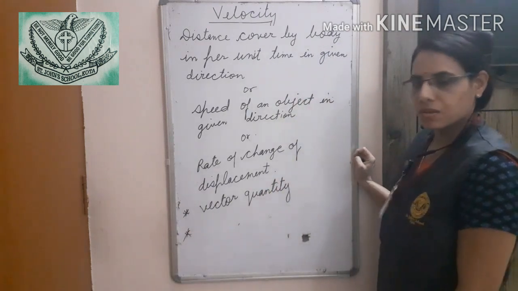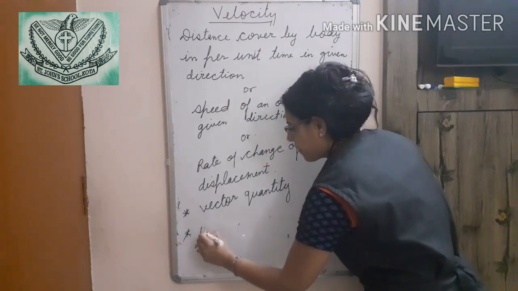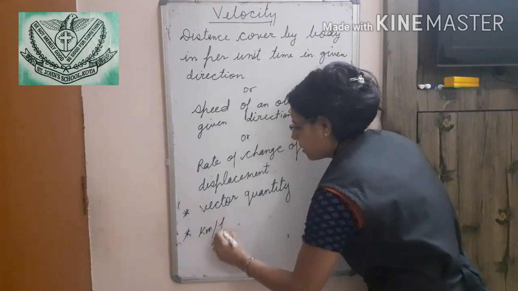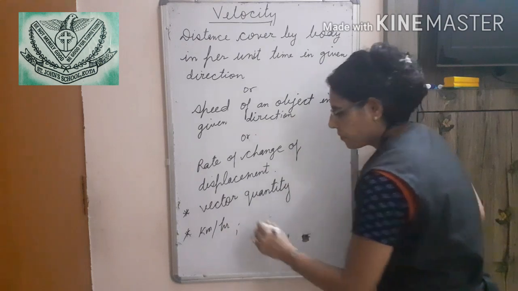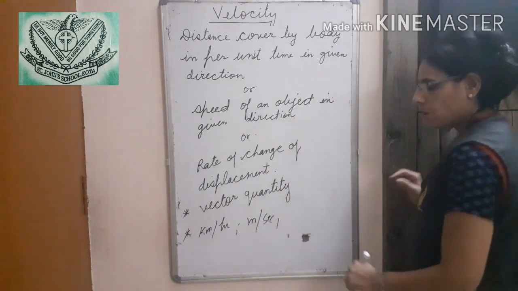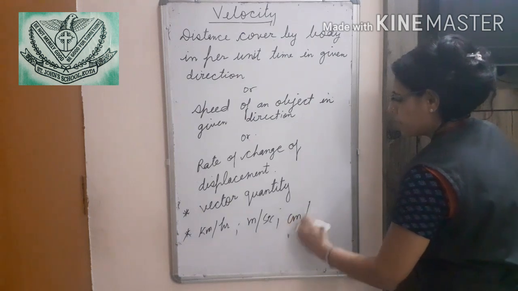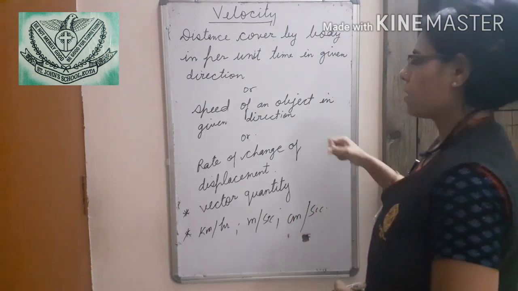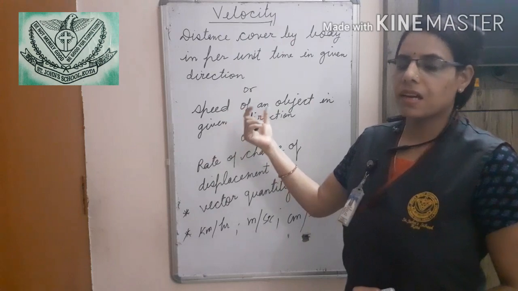Its unit will also be the same: kilometer per hour, meter per second, or centimeter per second. The main thing is that direction is mentioned.